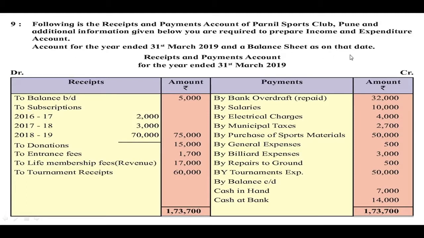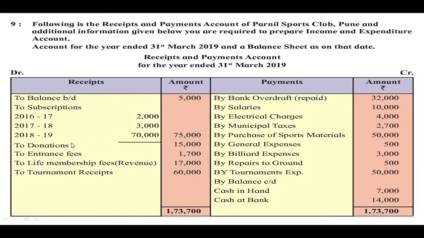as on that date. Receipts and payments account for the year ended 31st March 2019. Receipts. Balance brought down. Subscriptions for 2016 to 2017, then 2017-18 and 2018-19. Students, now here it is very important for you to understand which is the current year. Here it is given that the current year is ending on 31st March 2019.